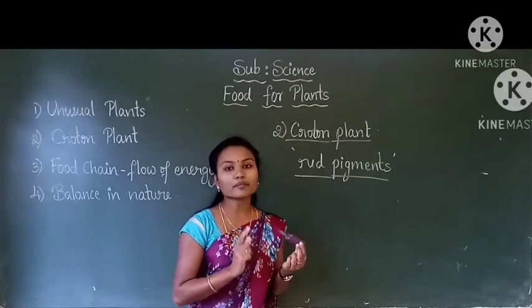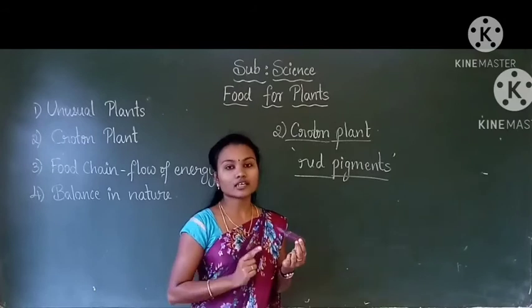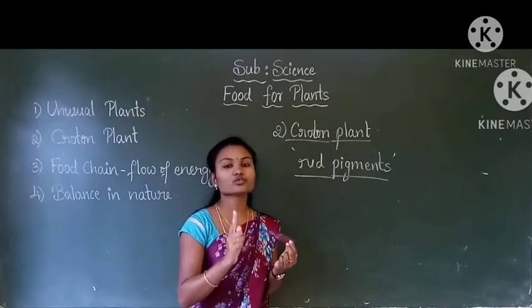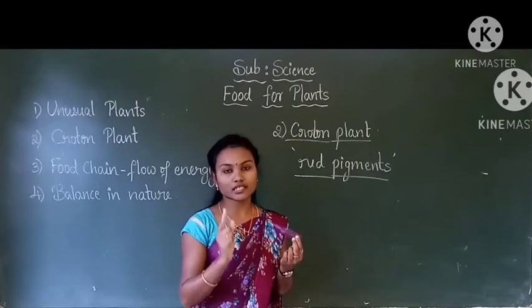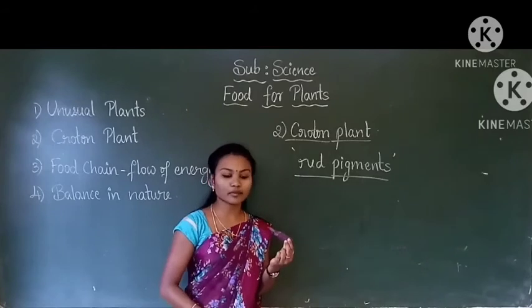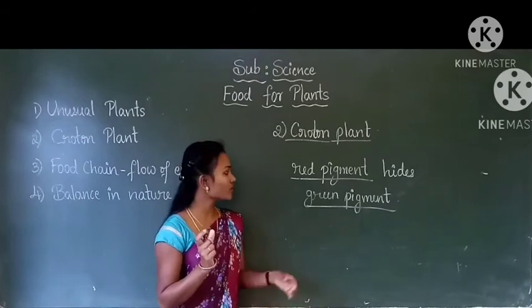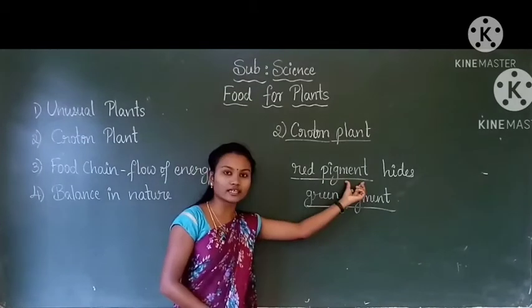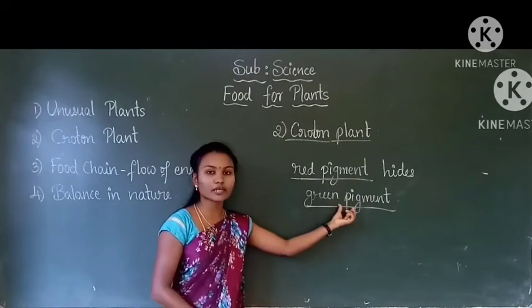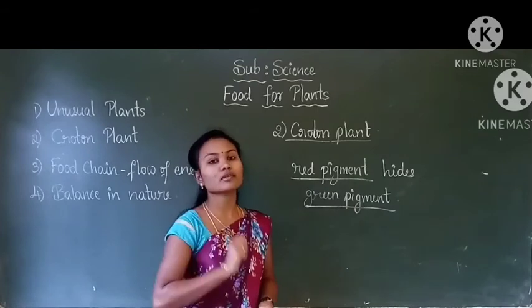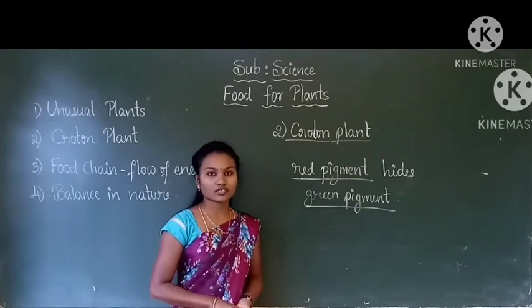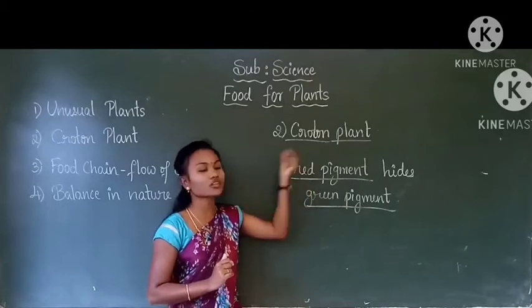Understood? Due to the red pigment present in them, they hide the green pigment. So why are some leaves in red color? Because the red pigment present in them hides the green pigment. So it is all about croton plant.